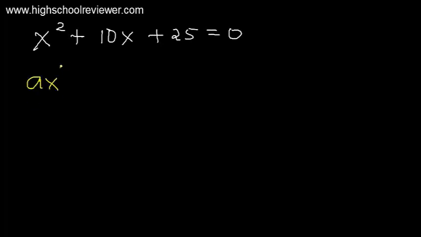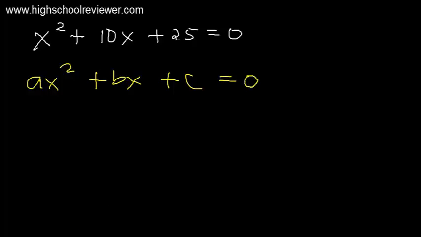Our next problem, we have x squared plus 10x plus 25 equals 0. Again, this is of the form ax squared plus bx plus c equals 0.